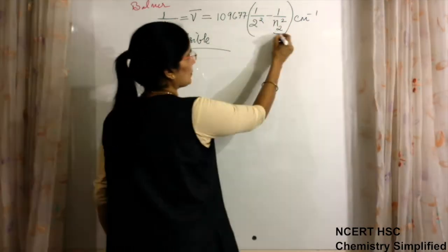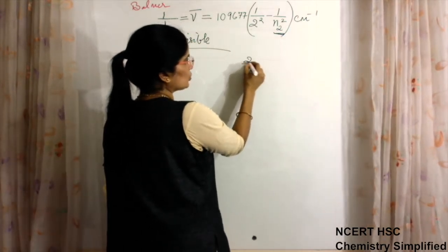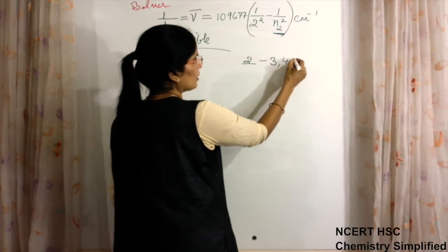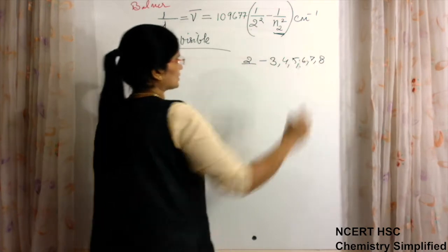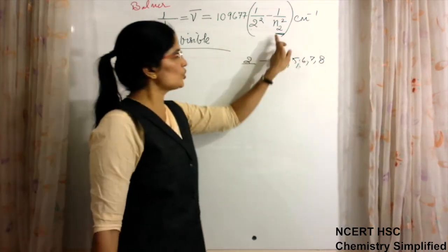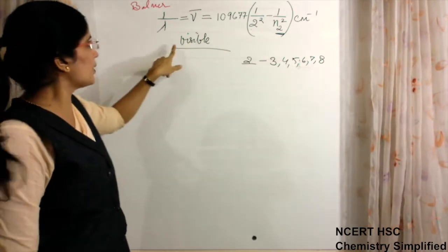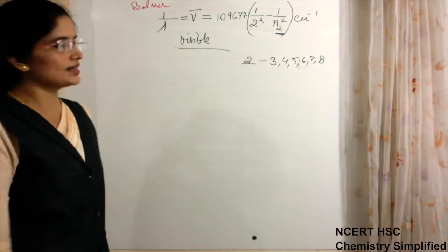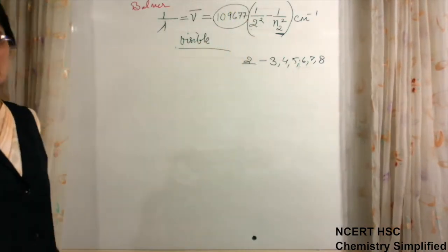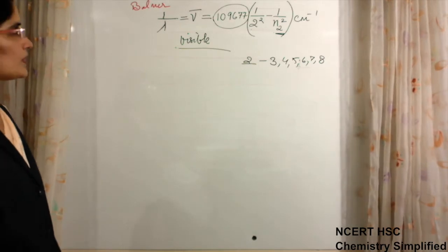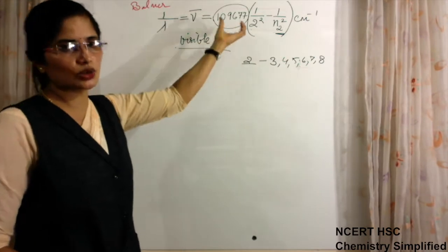This n2 may be anything greater than 2, because the electron is coming from 3, 4, 5, 6, 7 and 8. But n1 remains 2 for the Balmer series or the visible region. And 109677 was a constant given by Rydberg, so it is known as Rydberg's constant.